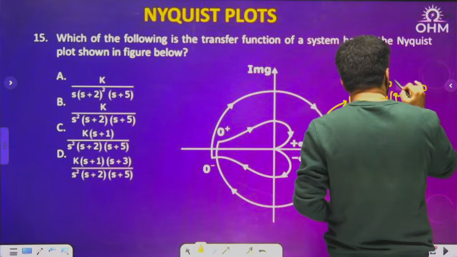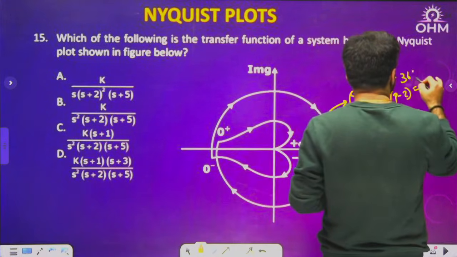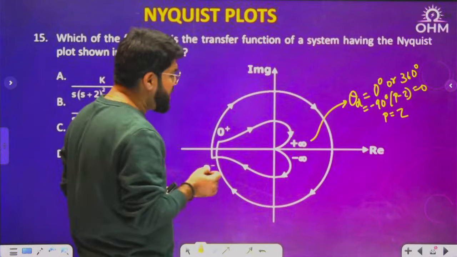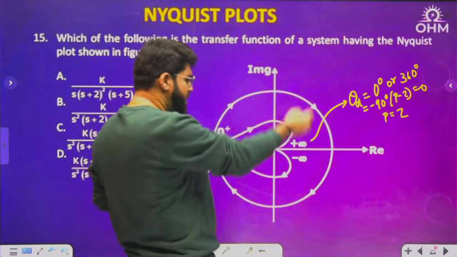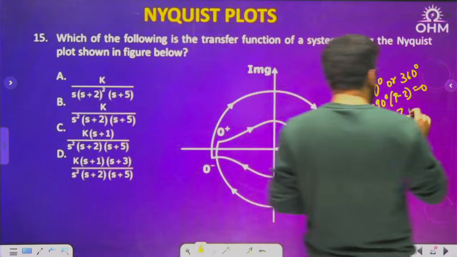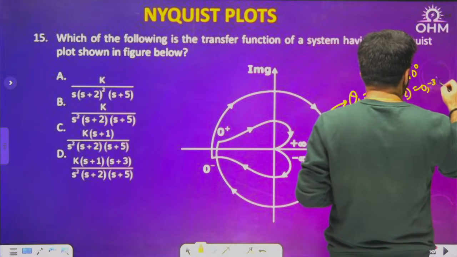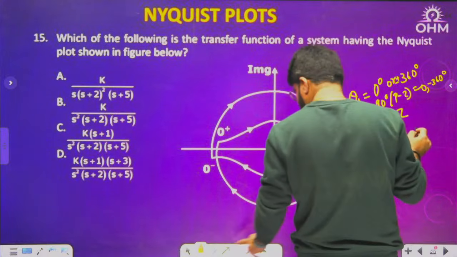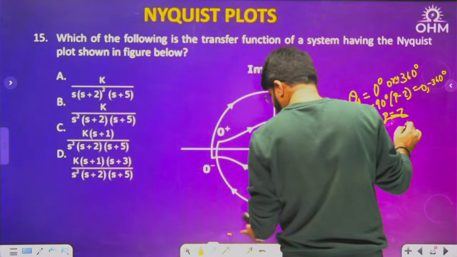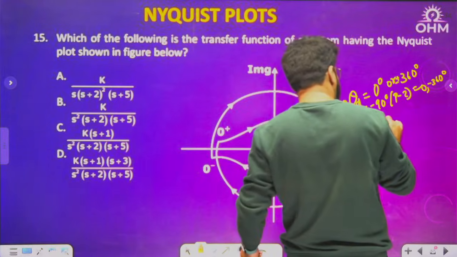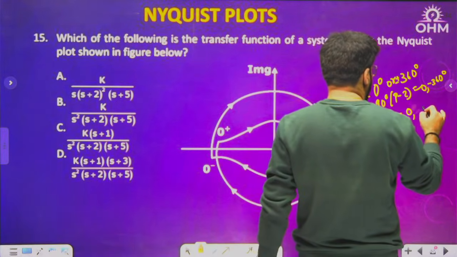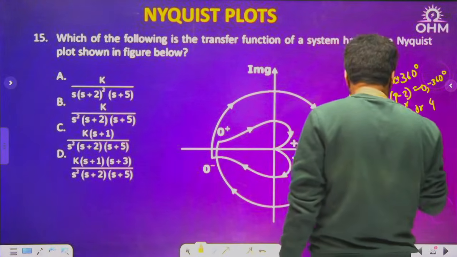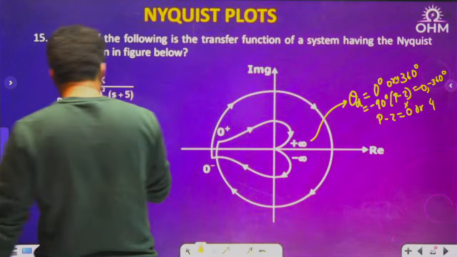But one more thing. 0 degree is also equal to 360 degree. Remember, 0 degree is also 360 degree if the answer is not matching by 0, because even if you take a 360 degree rotation, you come back to the positive x-axis. So minus 90 into P minus Z is 0 or 360 degree, minus 360 because this is starting with minus. So P minus Z is either 0 or 4. 0 is not possible. The difference between poles and zeros being 4 is definitely possible in some options.